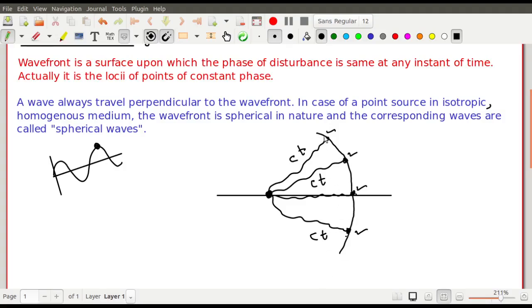I hope that this actually helps you to understand. Not necessarily the maxima, it can be this point also. So ধরে নাও after a time t, it attains this particular disturbing point. So a particular disturbing point এসেছে. So all these points are corresponding to that particular disturbance. So এখানে প্রত্যেকটা পয়েন্টই এই সেম ডিস্টারবেন্সটা indicate করে, it indicates the same disturbance over here. So that is how a point source actually leads to a spherical wavefront. So point source থেকে আমরা spherical wavefront পাই. So from a point source we actually get a spherical wavefront.